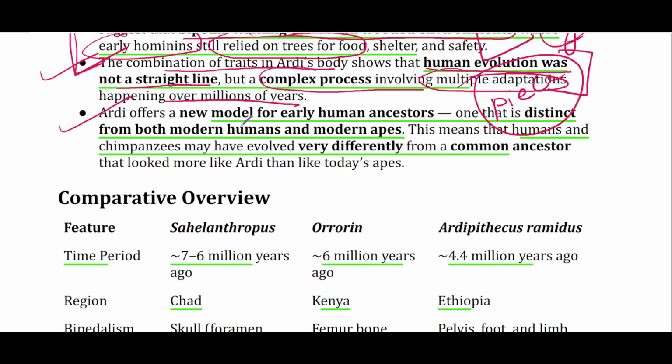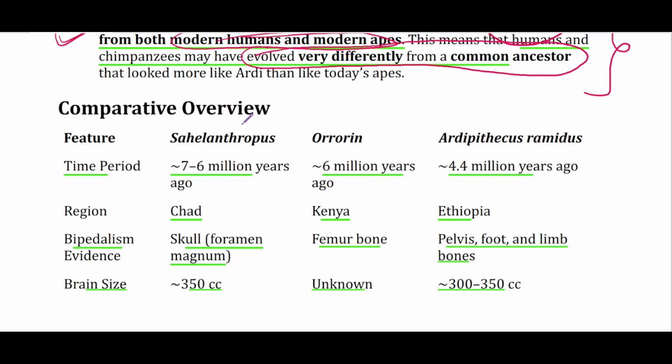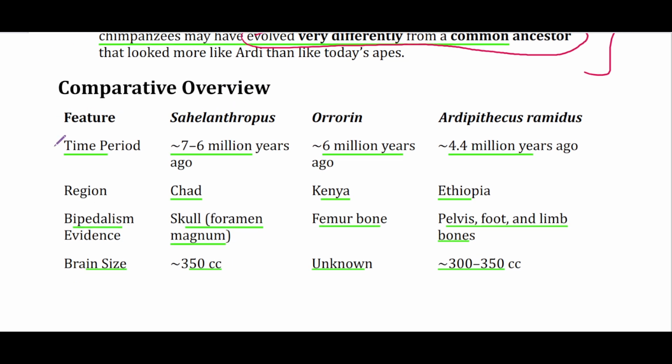Now Ardi offers a new model for early human ancestor, one that is distinct from both modern humans and modern apes. So यहाँ पे जो न्यू मॉडल है, it suggests that our ancestral hominids might have evolved very differently after diverging from a common ancestor. Now the comparative overview. First, time period: Sahelanthropus was around 7 to 6 million years ago, Orrorin around 6 million, and Ardipithecus around 4.4.